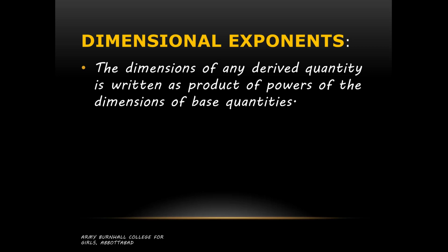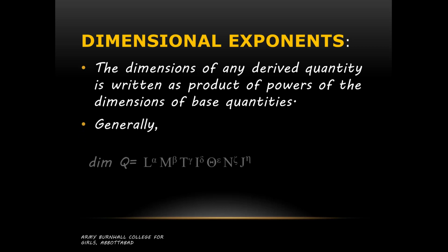The dimensions of any derived quantity are written as a product of powers of the dimensions of base quantities. Again, same thing, we can write the dimension of any derived quantity as the product of powers of the dimensions of base quantities, just like we have done in the case of area, that was power of length. So if we have different derived units, we can multiply all those with some specific power.